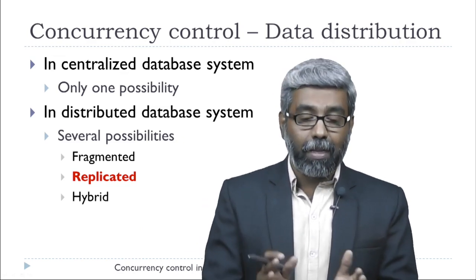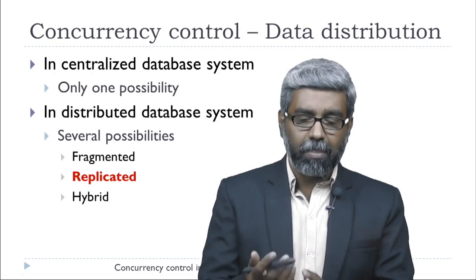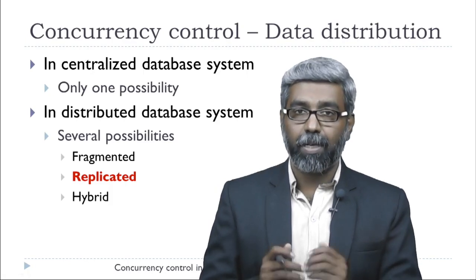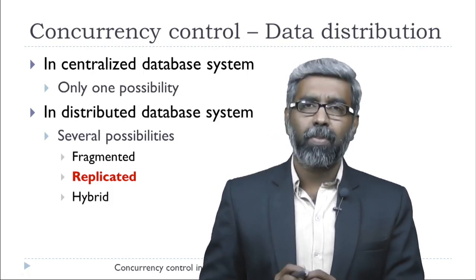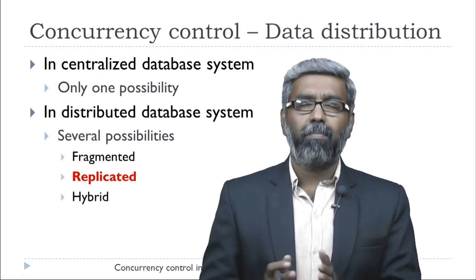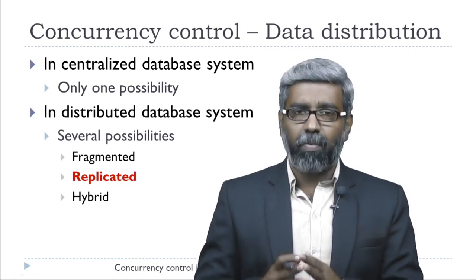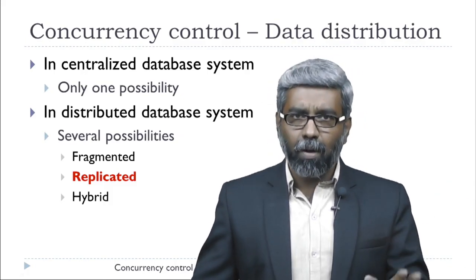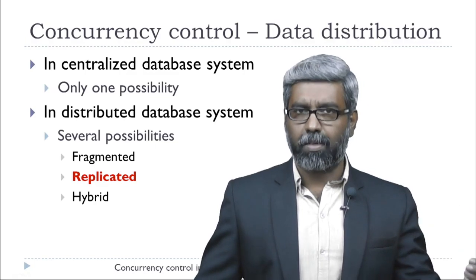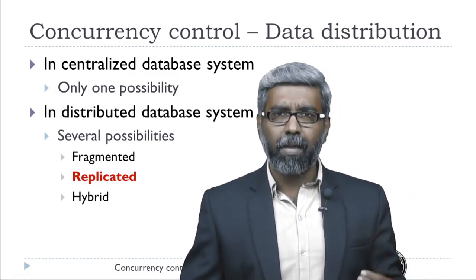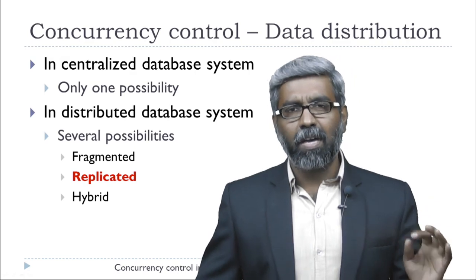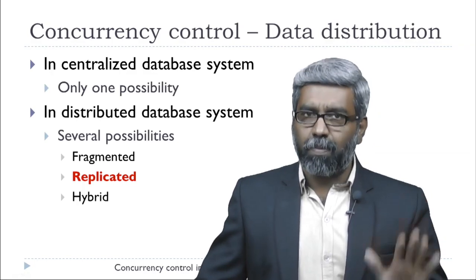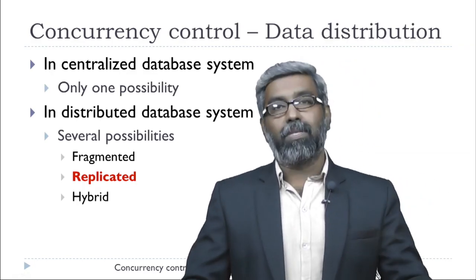So now, where the data are available matters. Because of this reason, it is a little complex. In a centralized database management system, I have just one copy. So we have a lock manager component, a transaction manager component, and a concurrency control manager component, all in the same site. Now I can decide whether this particular data item is locked or being used by some other transaction or not. If it is free, I can permit others to access this data item. But what about the distributed database system?